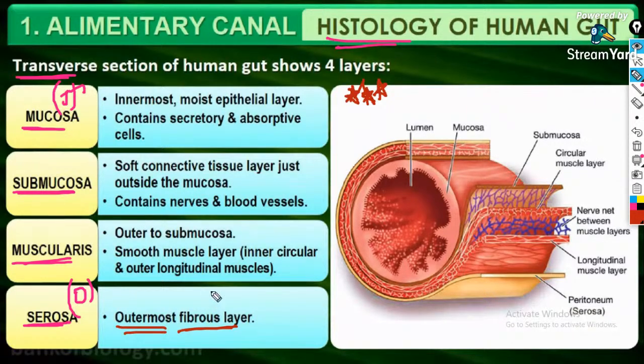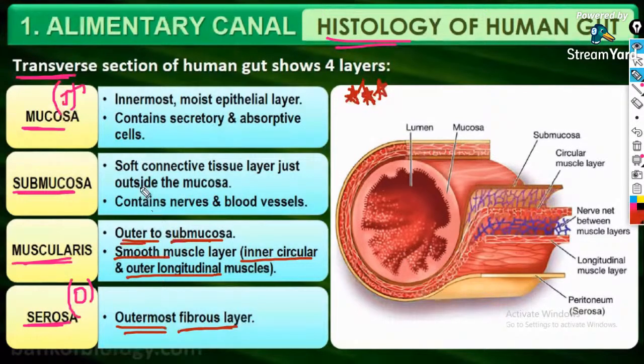So serosa, the outermost fibrous layer, is followed by the muscularis, which is inner to serosa but outer to submucosa. The muscularis is made up of smooth muscle layers, which are divided into inner circular and outer longitudinal muscle. It's on page number 260 of your NCERT textbook. Just bookmark that particular diagram because we can expect a question from that area.